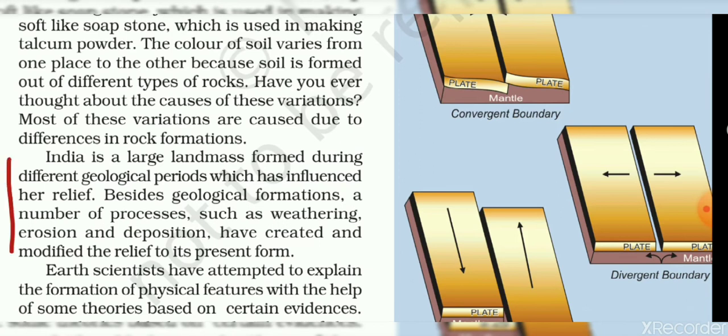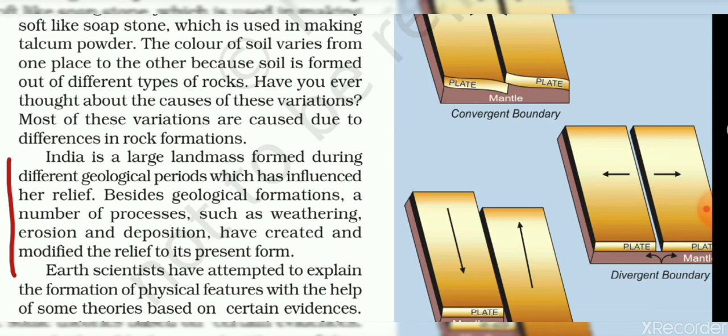Here it is. So here we find India is a large landmass formed during different geological periods which has influenced her relief. It means the landmass of India has been formed during different geological periods. And what is geological period?